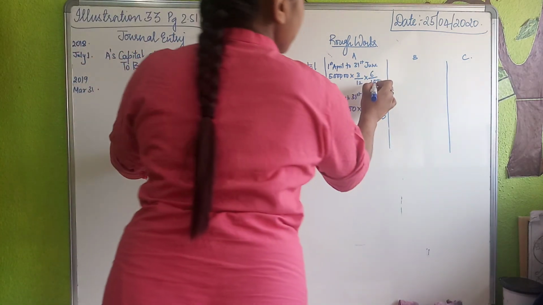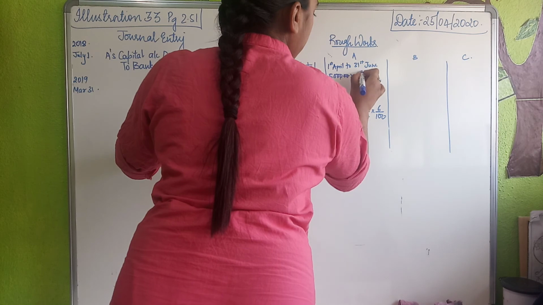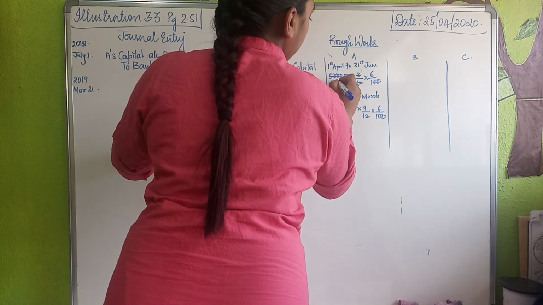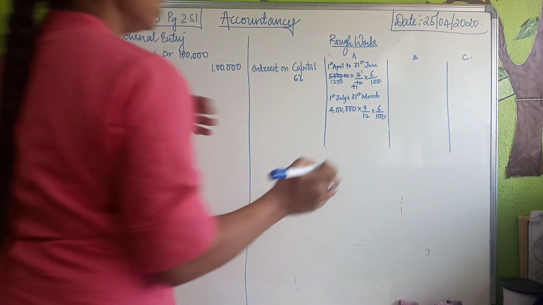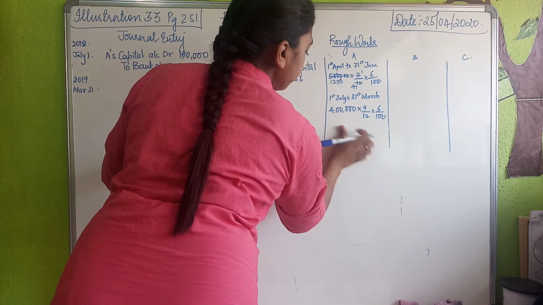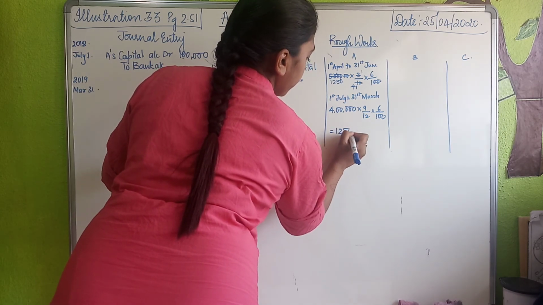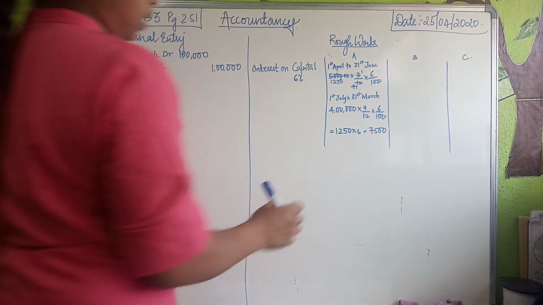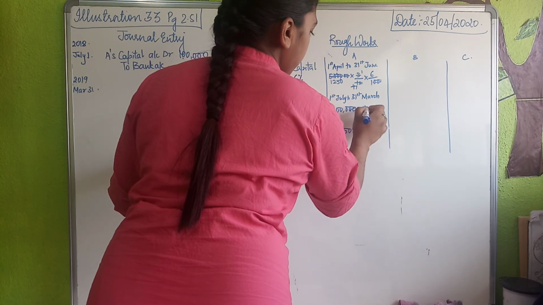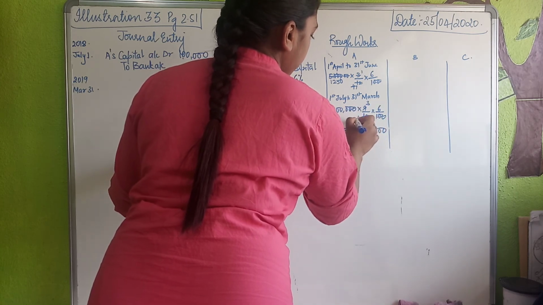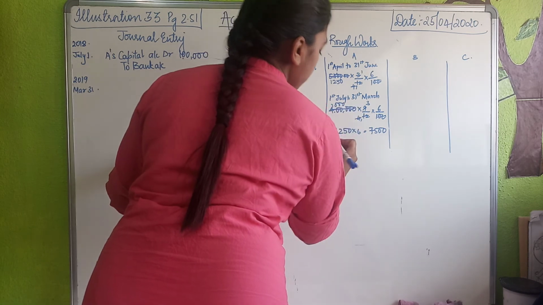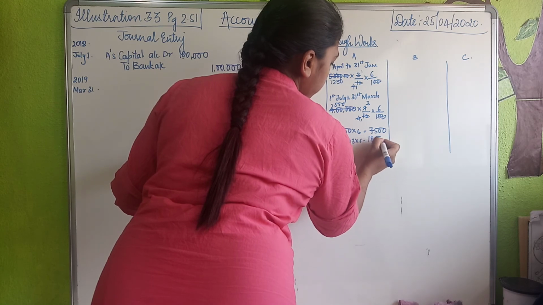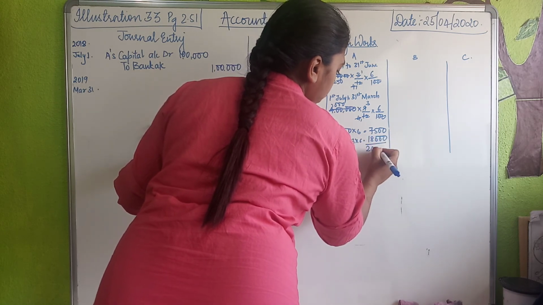So how will you do the cancellation? 0 gets cancelled, 0 gets cancelled. 3 ones are 3, 3 fours are 12, 4 ones are 4, 4 ones are 4, carry over 4 twos are 8, carry over 2, 4 fives are 20. Got it clear? So your first figure is 1250 into 6, that comes to 7,500. And the second one, calculate. 00 gets cancelled. 3 threes are 9, 3 fours are 12, 4 ones are 4, that becomes 1000. That is equal to 1000 into 3 into 6, that is equal to 18,000. So total interest for him was 24,000.